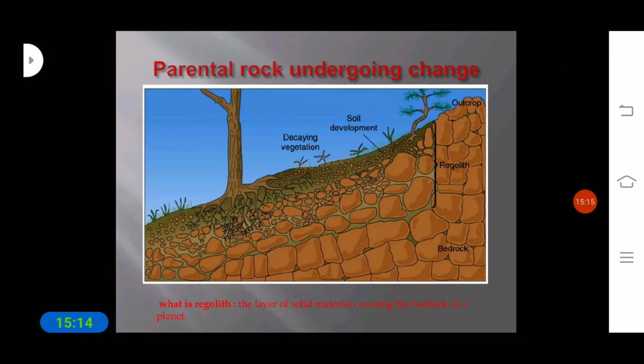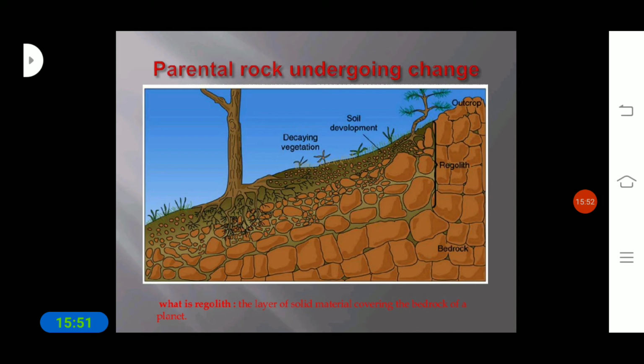So this is the parent rock undergoing change. Here is how the rock changes into fine particles. In this diagram you can see that the bottom layer consists of bigger rocks. This bedrock is the last layer in the earth, at the bottom, and it consists of bigger rock particles.